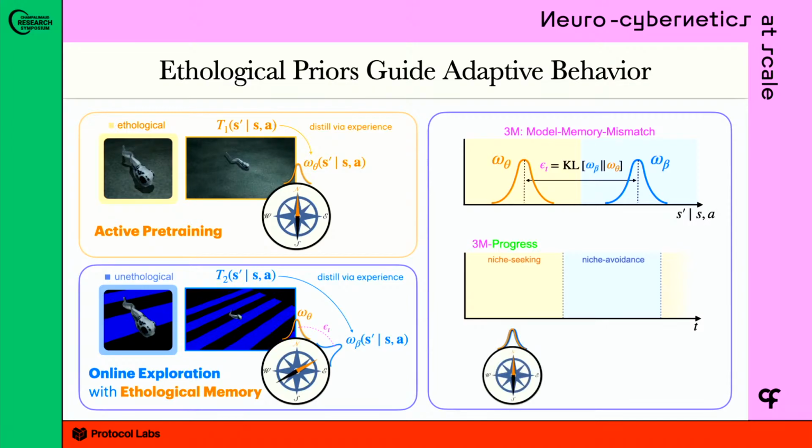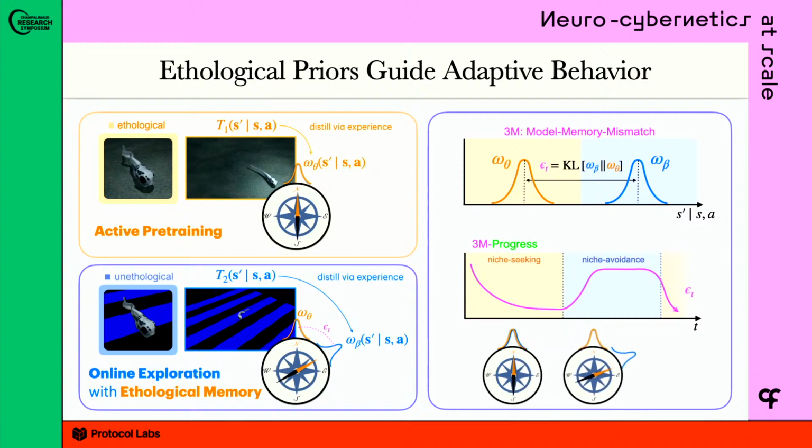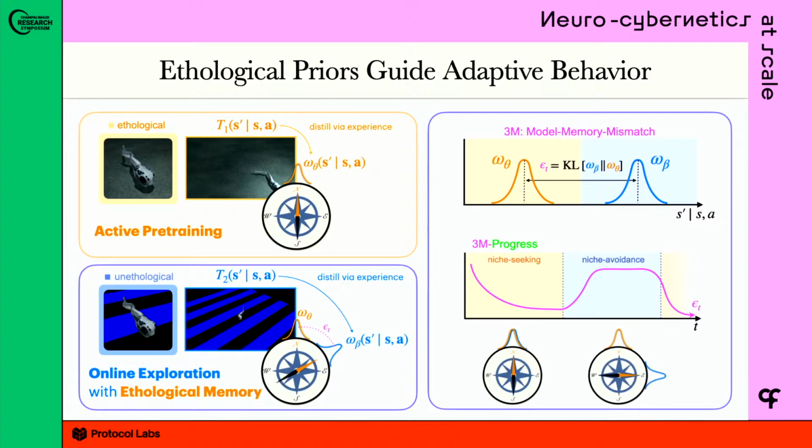So in the niche-seeking regime, your memory and your model agree, right? But as you pursue behavior that puts you in the niche avoidance regime, what this means is that you're picking transitions for which your dynamics kernel in your current environment disagrees with your pre-training environment. Okay, so we have this kind of signal that we can use.